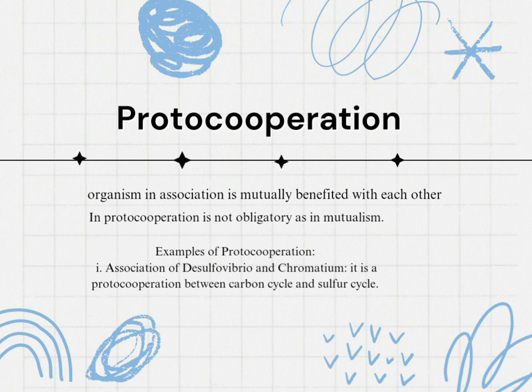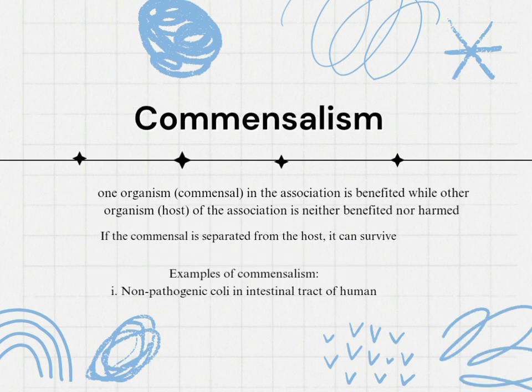And next, commensalism. In commensalism, in the relationship between two microbes, one is unaffected and one is benefited. An example of commensalism is non-pathogenic Escherichia coli in the intestinal tract of man. These bacteria utilize oxygen in the gut, which creates a suitable environment for obligate anaerobes like the species Bacteroides.